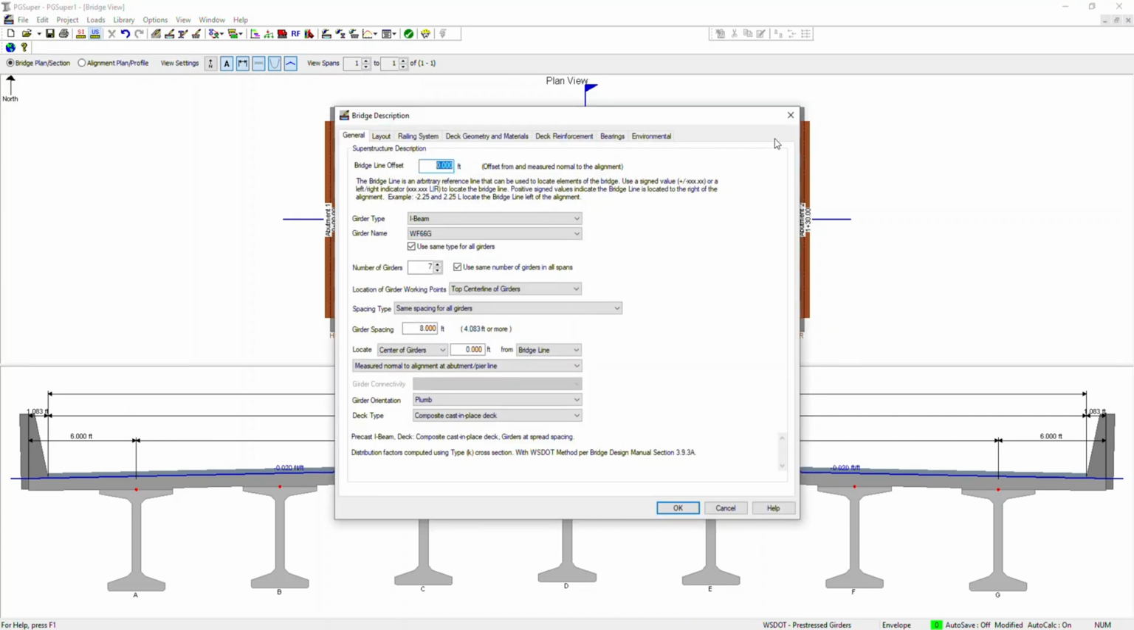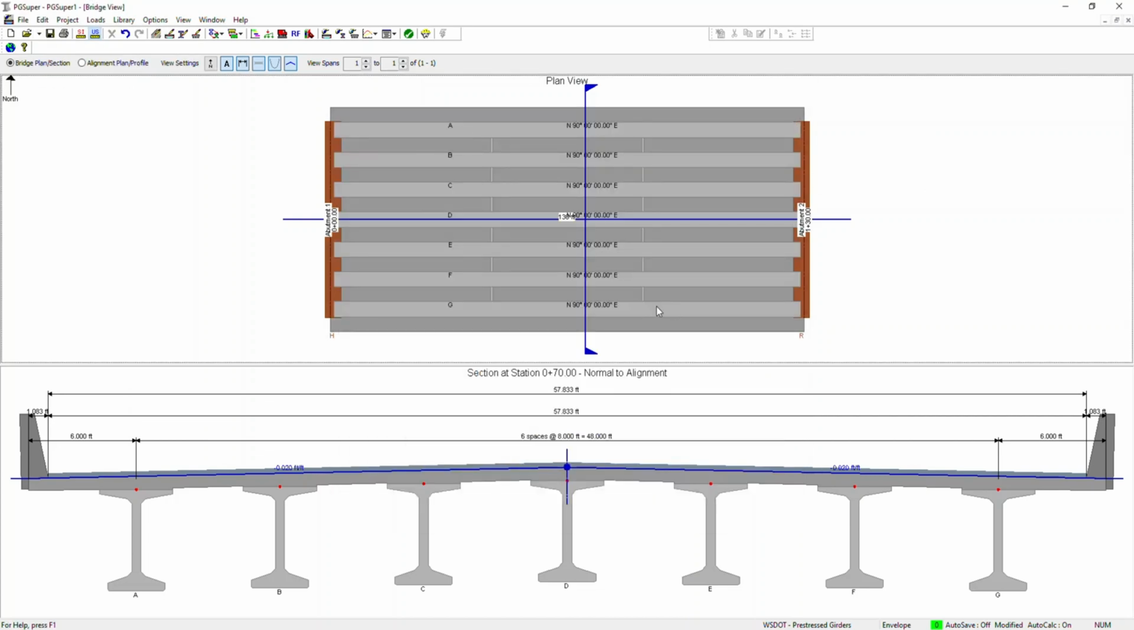I will continue in the next part, giving you the overview of other tabs, other user interface, in the next video. Stay tuned with me, and later we will do an example which will clear up how to use PGSuper and how professionally you can design a bridge, the pre-stressed girders.